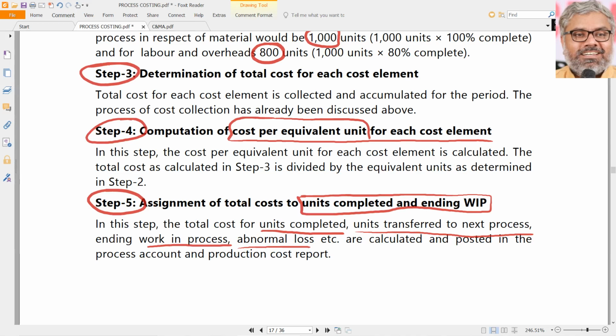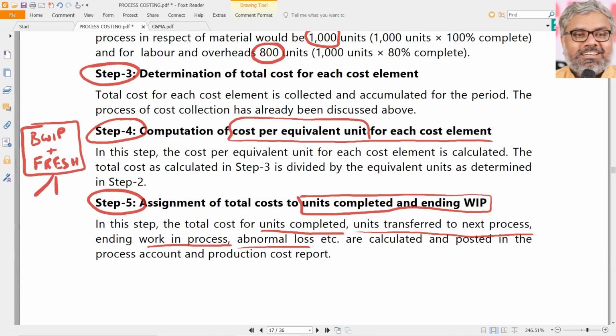Once again the same. Ultimately the total cost is that only. Where will the cost pool come from? Cost pool will come from beginning work in progress or opening work in progress, which is already incurred in the past period, but that is also worked upon in the current period, plus fresh cost that is incurred during this period, that is in the form of materials or labor and overheads.